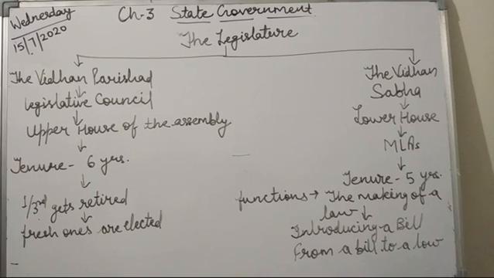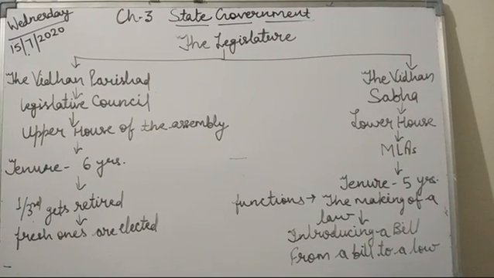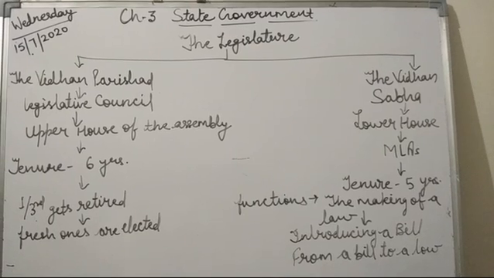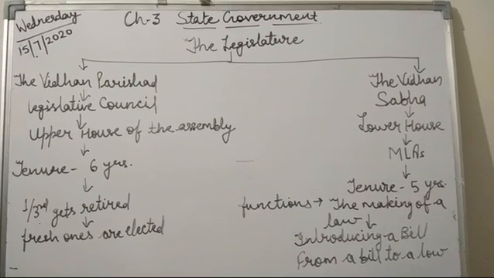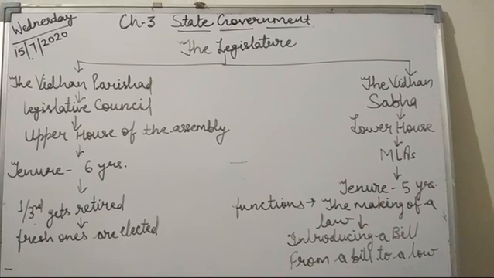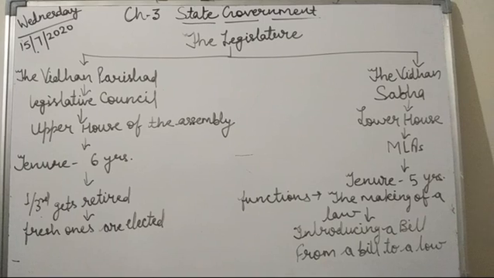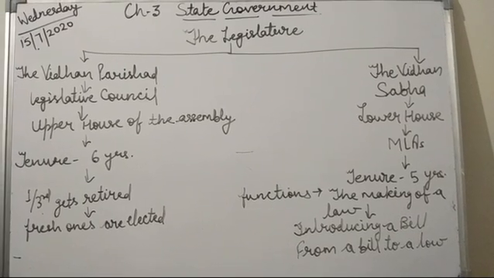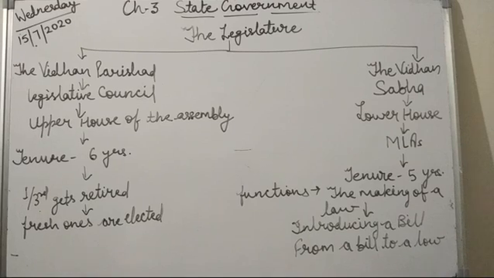Students, the legislature makes the laws that govern a state. To help the government make good laws, we need a body that is called the legislature. The legislature has two houses, Vidhan Sabha and Vidhan Parishad.